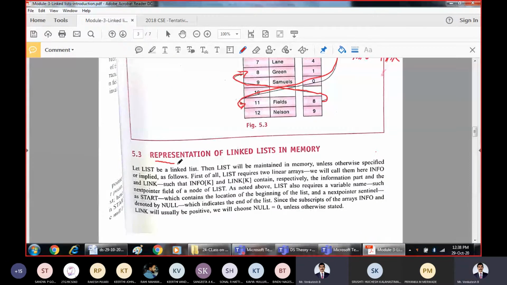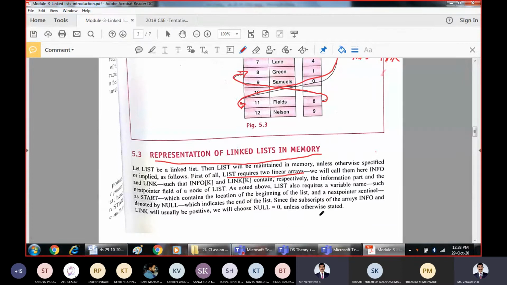And how do we represent linked lists in memory? Linked lists are represented in memory by using two basic fundamental lists. The list will be maintained in memory unless otherwise specified or implied, as follows. You can represent the linked list in whatever way you want. But usually what notation are we going to follow? The list is going to require two linear arrays.